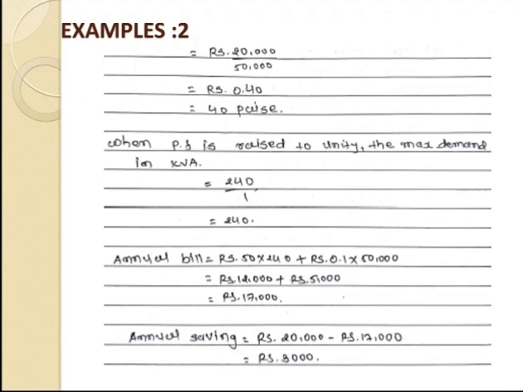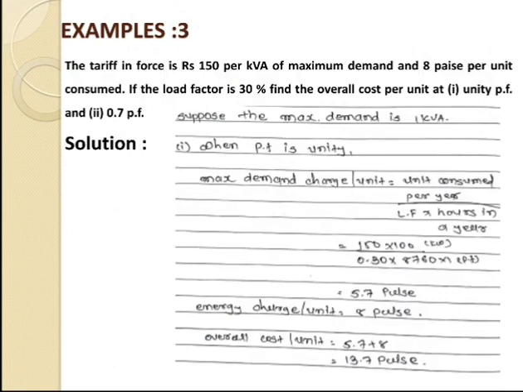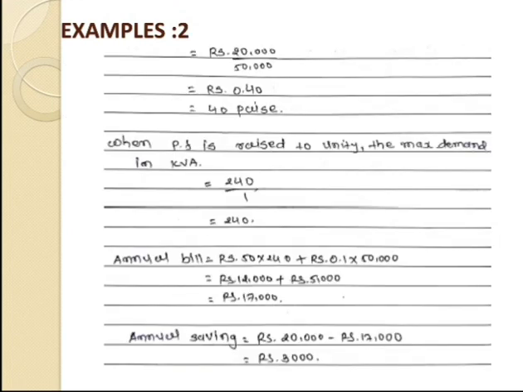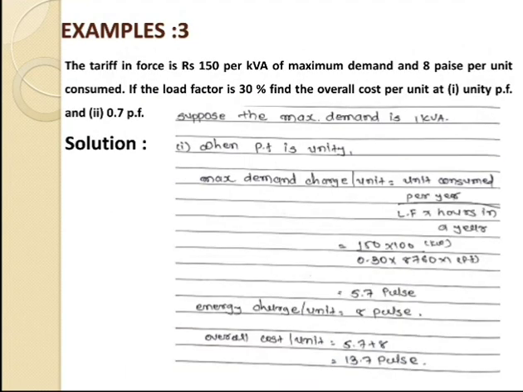So if the value of the power factor is in increasing order, then the cost at the consumer side should be in decreasing order. So this is the completion of example number 2. Now we are going for example number 3.